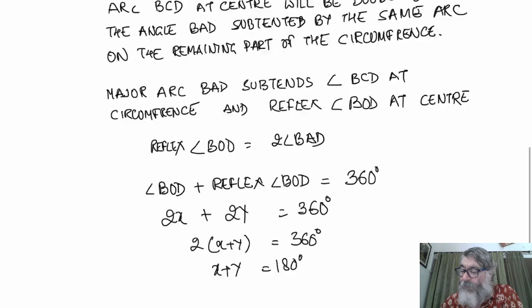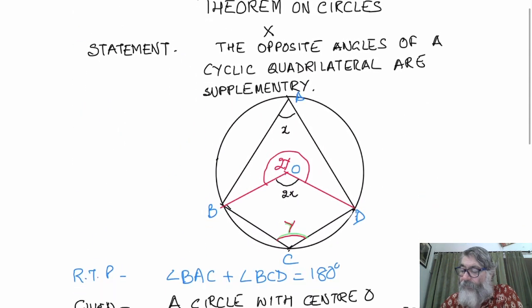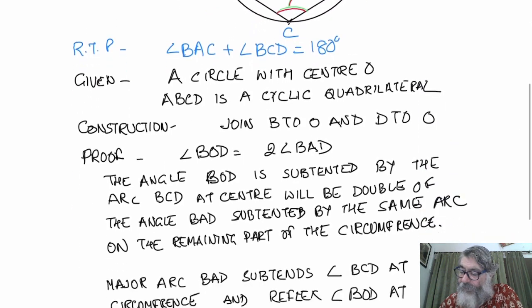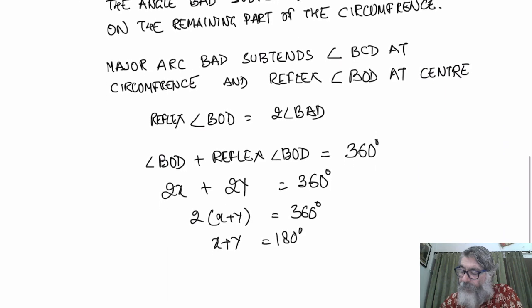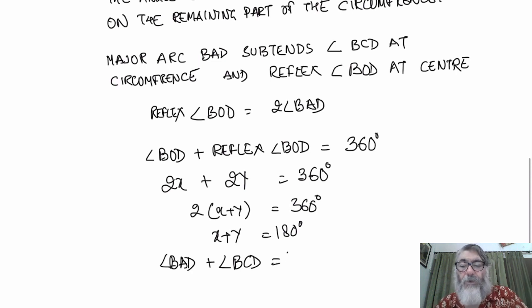And what was x and y? If you notice, x was angle BAD and y was BCD. So angle BAD plus angle BCD will be equal to 180 degree. That is, the opposite angles of cyclic quadrilateral are always supplementary.